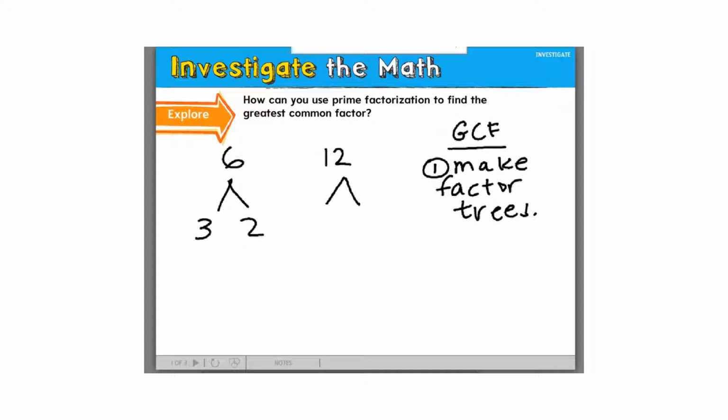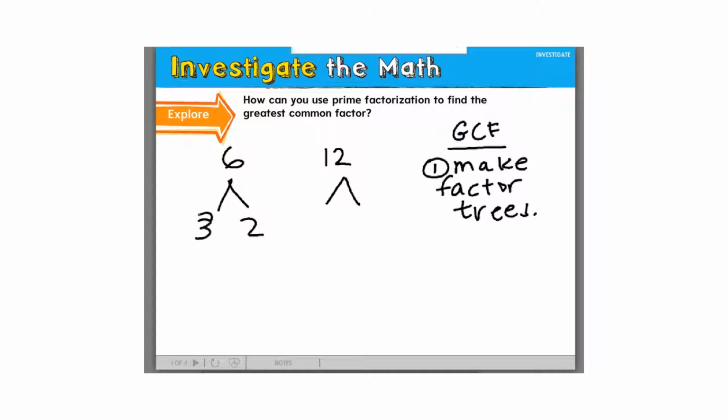Now if you recall this from chapter 2, when you're making a factor tree, we're finding the prime factorization of a number. So when we get to the prime numbers here, we show those by circling them. That's what I showed you to do. If we circle the prime numbers, then it helps us to remember where our tree should stop. When it's circled, that means that branch can't go any further.